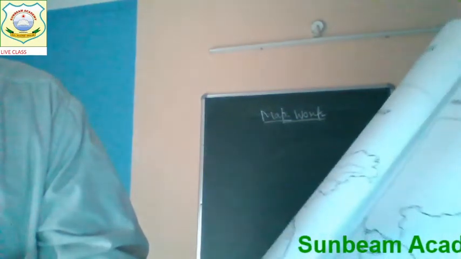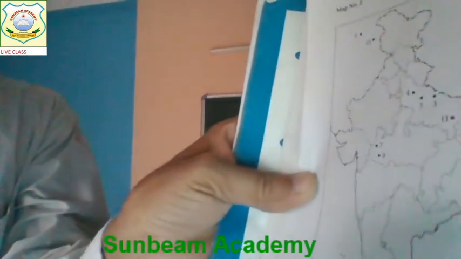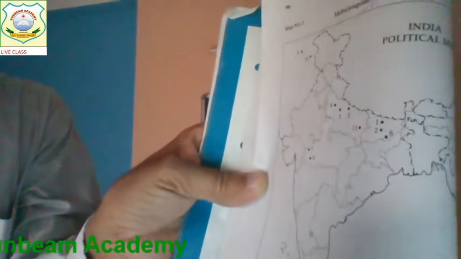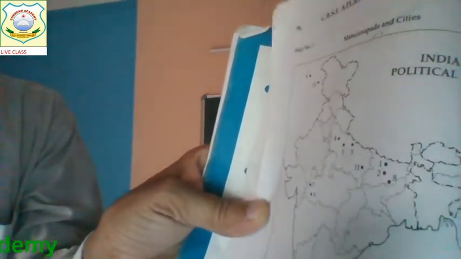Anybody? Yes, this is which place? Avanti. In the 16 Mahajanpadas, you can see in the map.